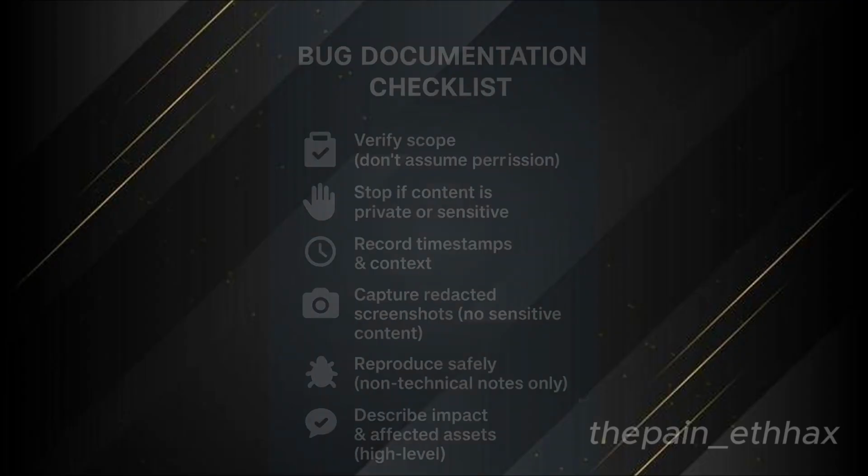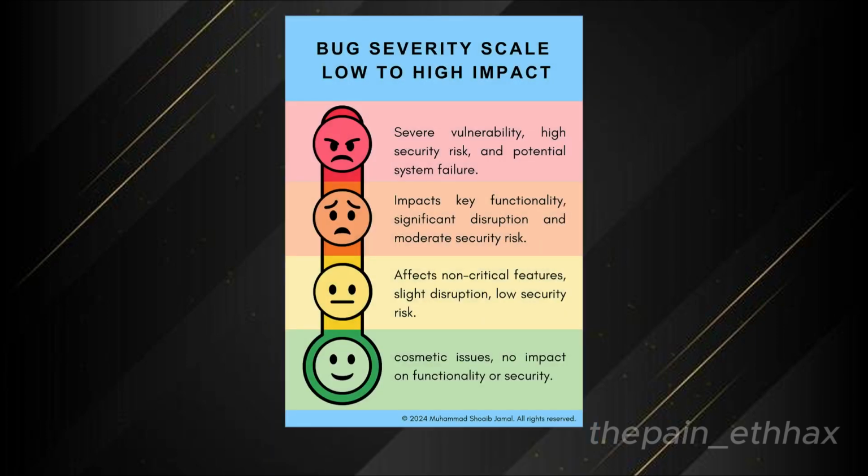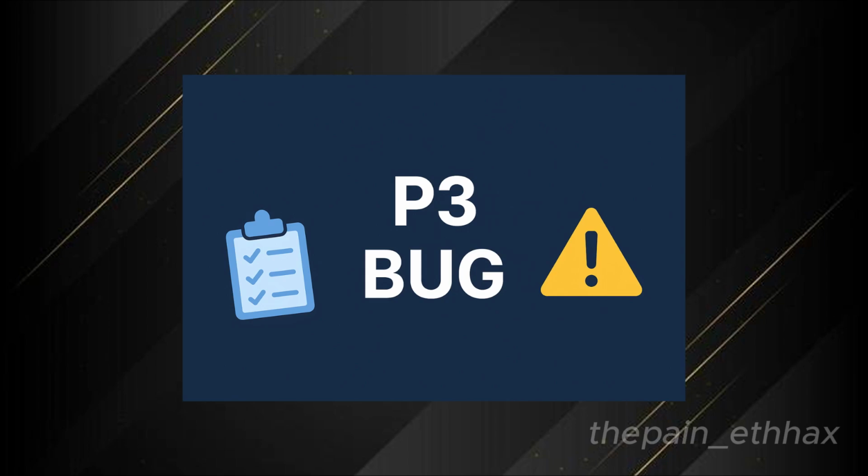I documented my observations carefully, including timestamps and redacted screenshots showing only the domain, so the vendor could validate the problem without exposing private data. I submitted a concise disclosure containing the redacted evidence and non-technical reproduction notes for their internal investigation. The vendor reviewed the submission, accepted it as valid, and triaged it as a P3 finding because of its potential